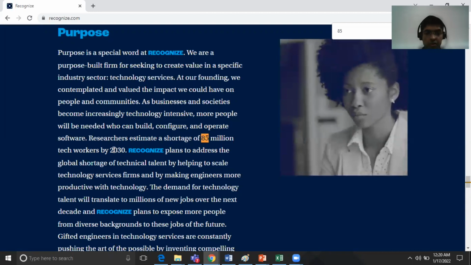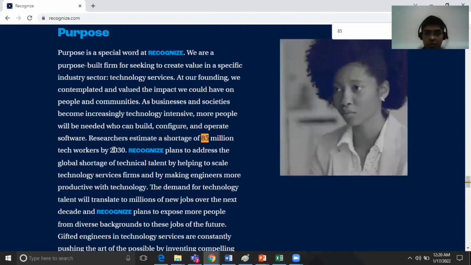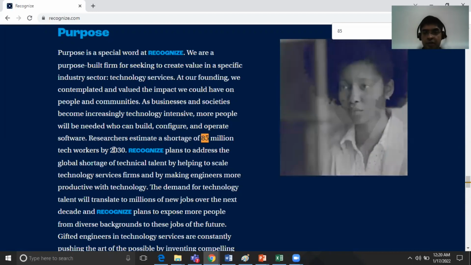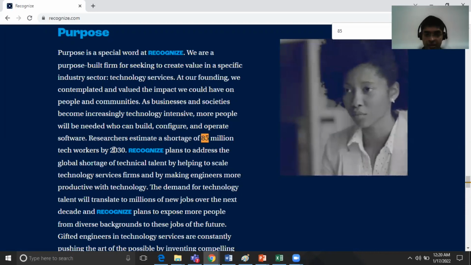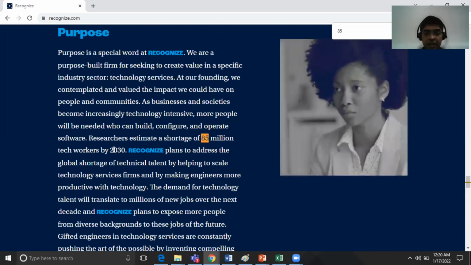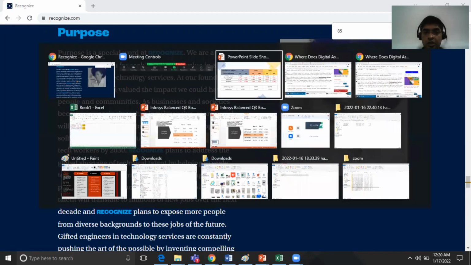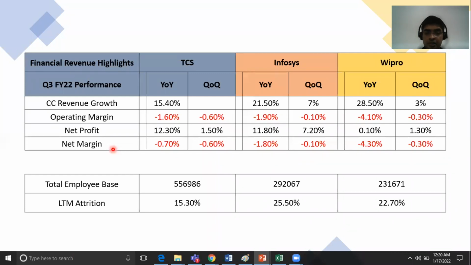Of course, this organization is aiming to solve that problem, but the researchers have already estimated a shortage of 85 million tech workers by 2030, which means that people are going to upskill themselves and look for better opportunities, causing LTM attrition to either stay constant or become worse for certain organizations, and might also improve for a few of the organizations. And hence, it would be interesting to see how the numbers change.